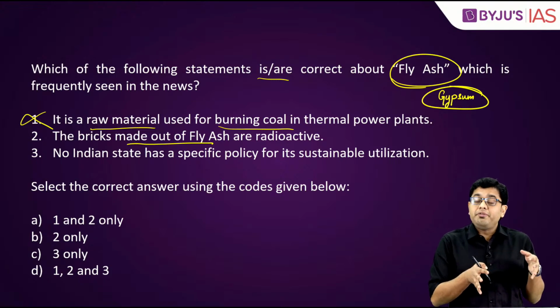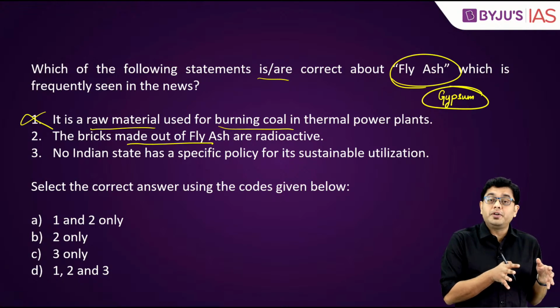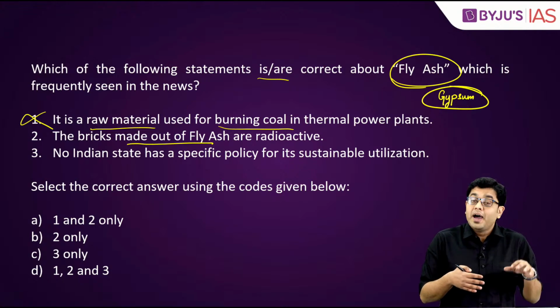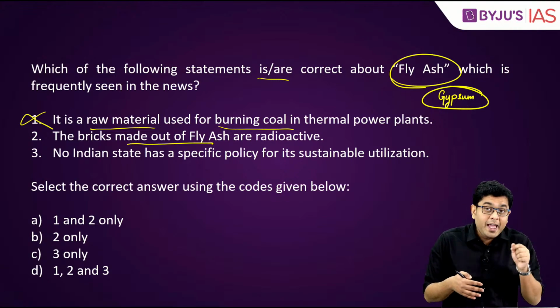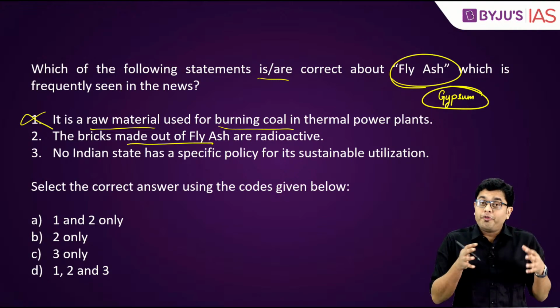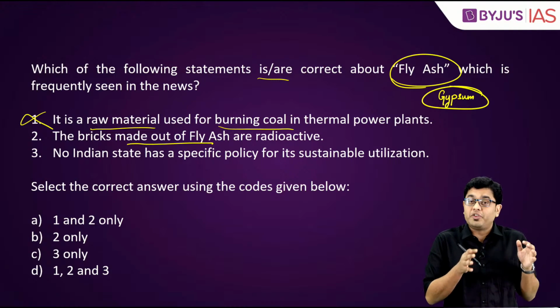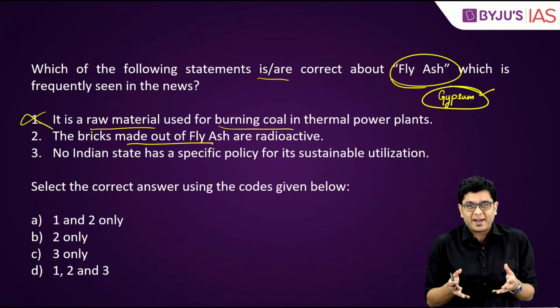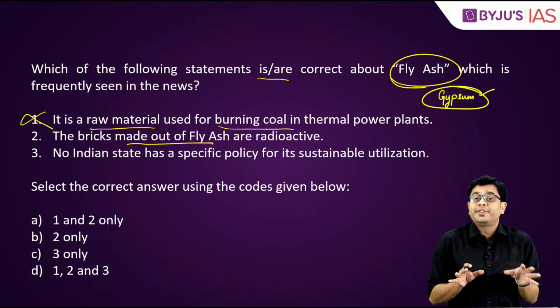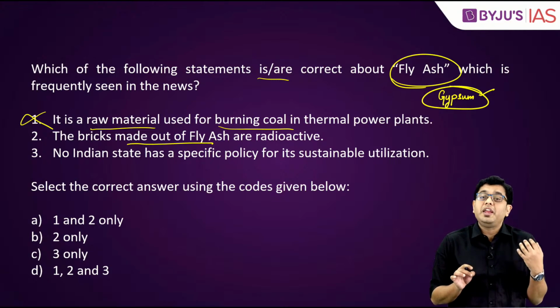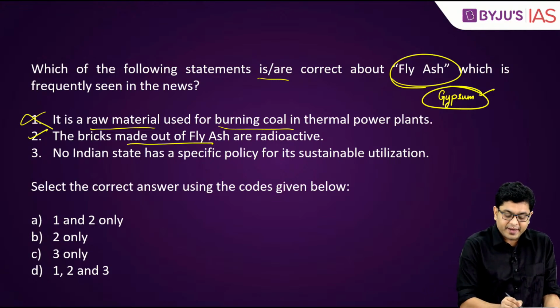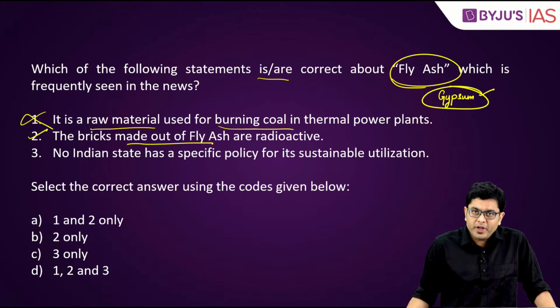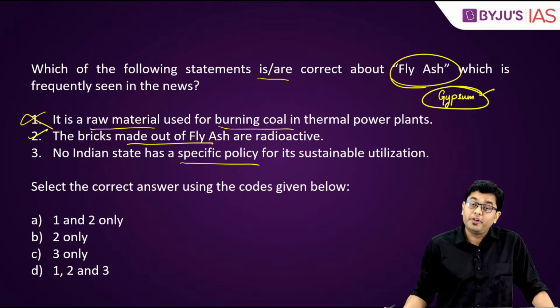In fact, yesterday we would have seen the question regarding underground radiation pollution as well. There also the groundwater, which oftentimes we say is contaminated with radioactive elements, is groundwater being contaminated with parts of gypsum, and that is why it emanates radioactivity. Fly ash also sometimes is found to emit certain radioactive waves. So, this is correct.